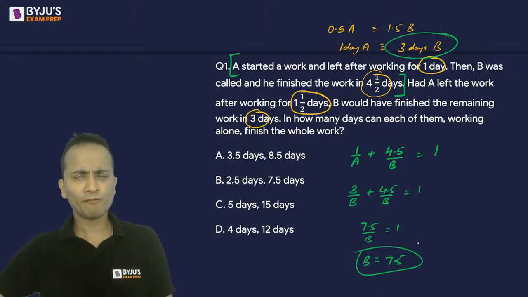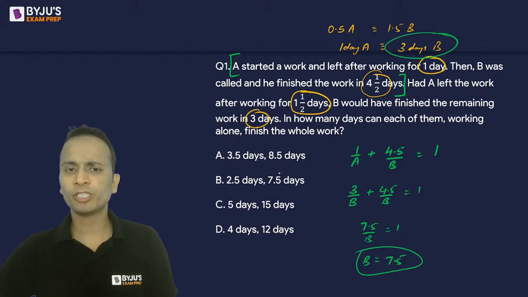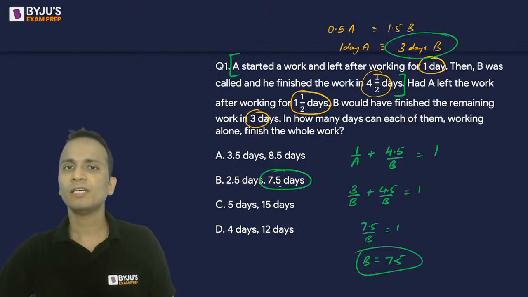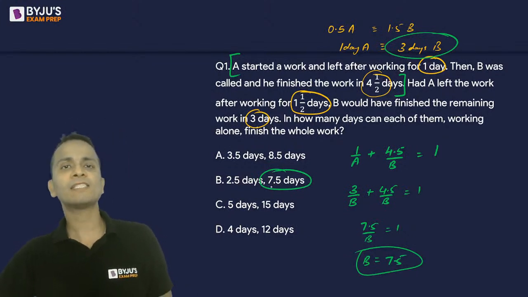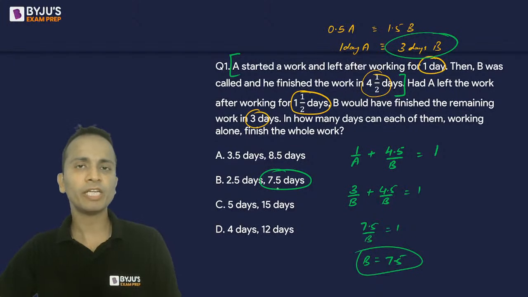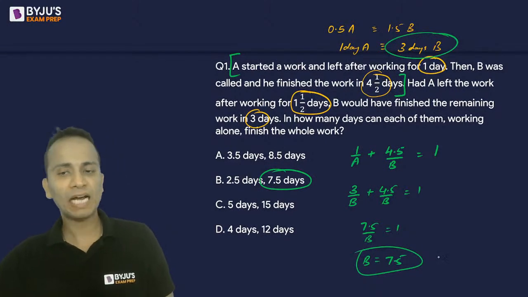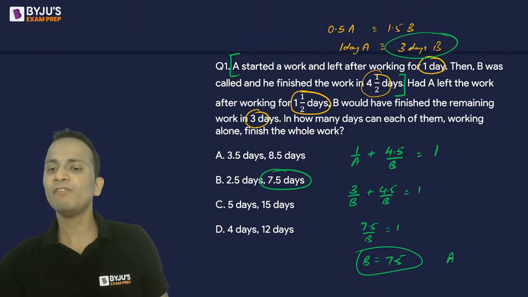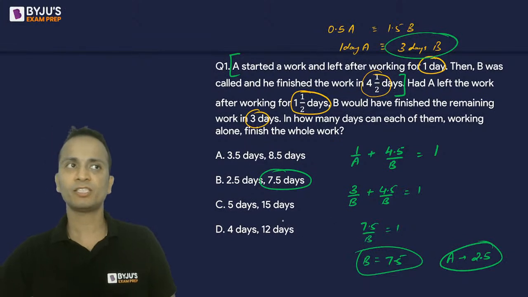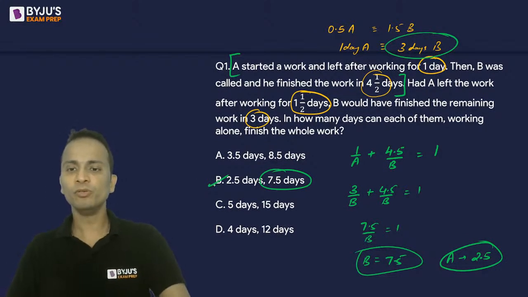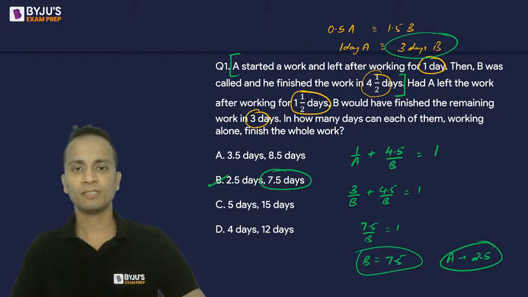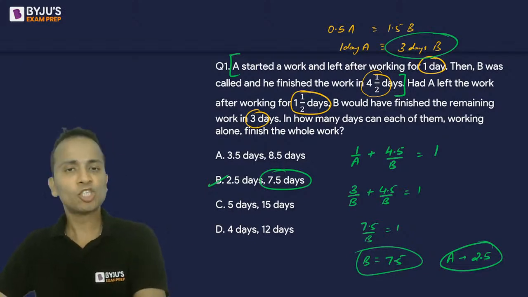No need to calculate it for A. You can look at the options. B will take 7.5 days. Since A is thrice as efficient as B, A should take 1/3 of the time taken by B. So if B takes 7.5 days, A will take 1/3 of that, that is 2.5 days. Am I clear to all of you? चलिए नेक्स्ट क्वेश्चन पे चलते हैं.